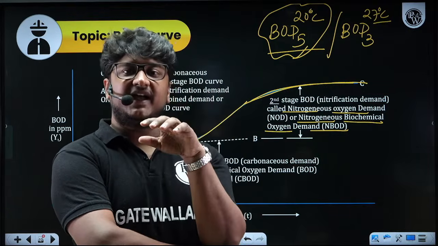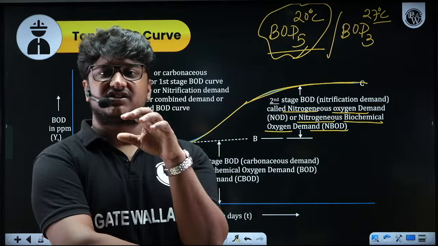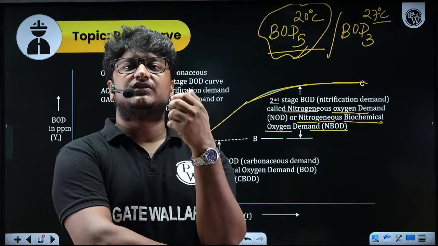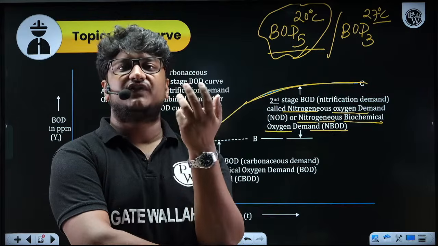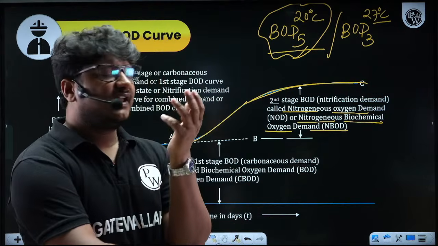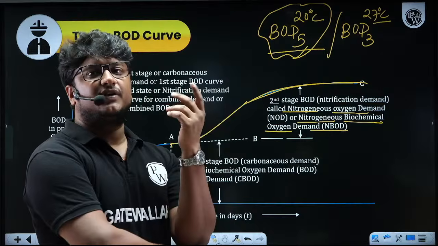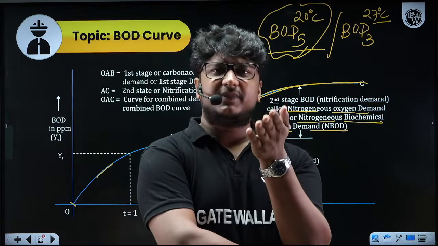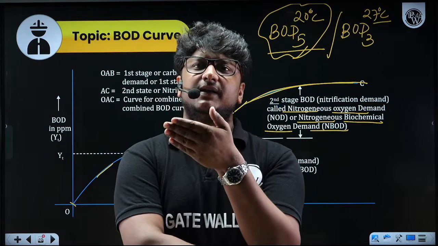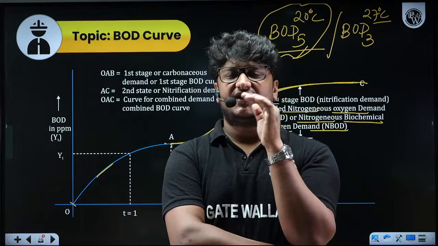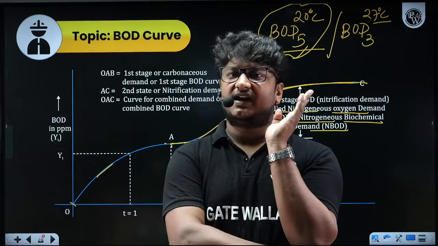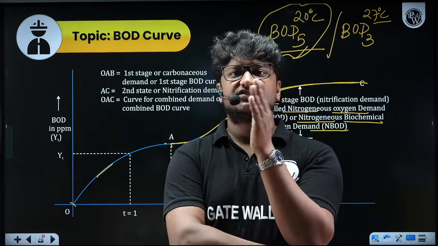At the same time, we wanted a temperature high enough that the bacterial growth will be decent. If bacterial growth is not decent, all this discussion will be invalid. If you find BOD at a very, very low temperature, the rate of decay is very, very low, as you also know that it depends on the temperature.